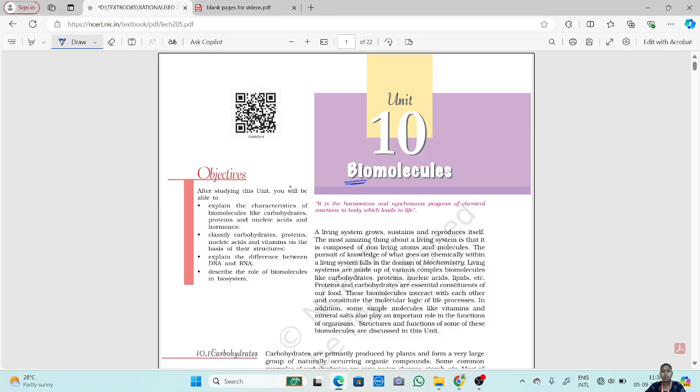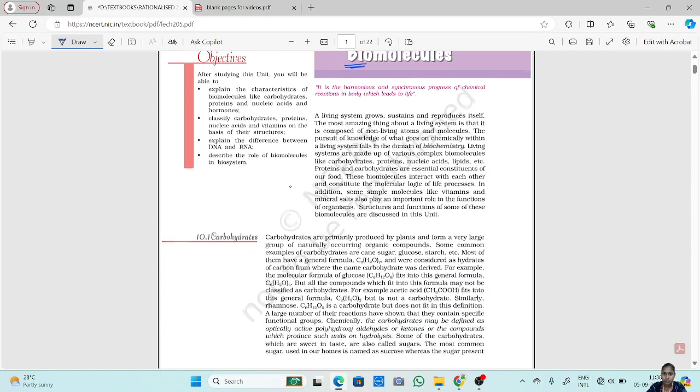Body, because our body is mainly made up of these molecules. So a living system grows, sustains, and reproduces itself. As you know, we grow, we sustain ourselves, and we reproduce our little ones. The most amazing thing about a living system is that it is composed of non-living atoms and molecules.